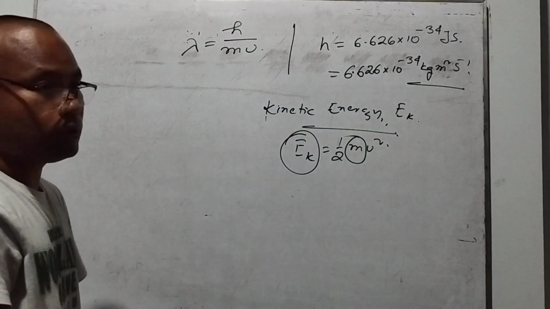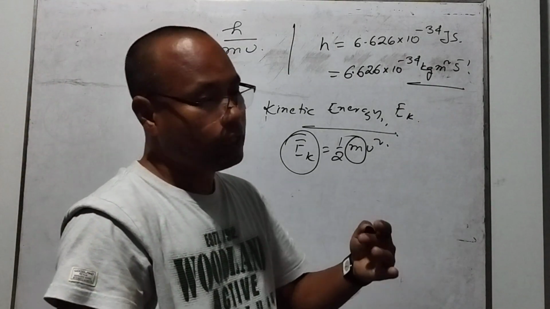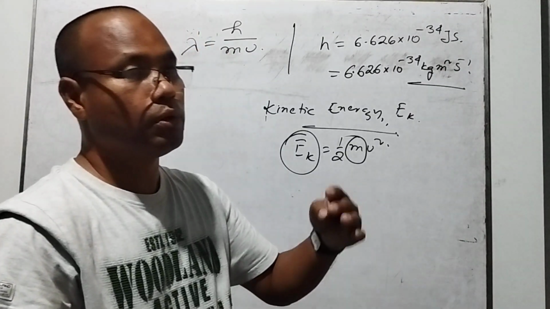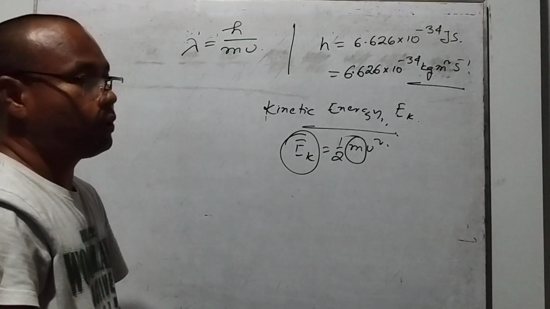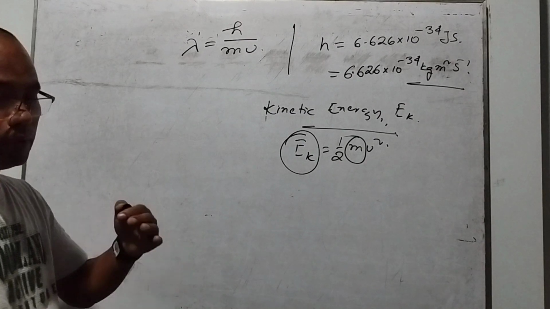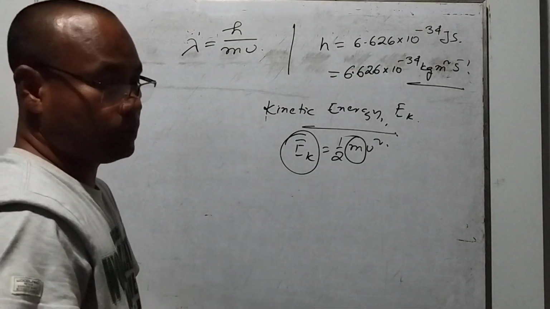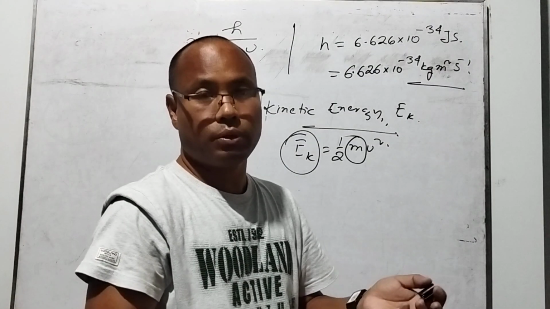But as we know, the particles moving in the direction of propagation are in the form of a wave. So when the particles move in the form of a wave, there will be a frequency and there will be a wavelength.